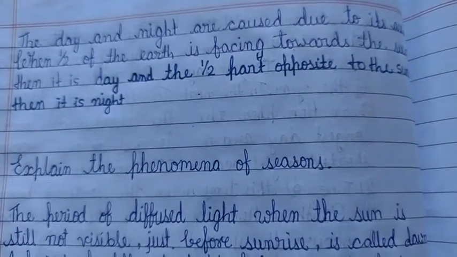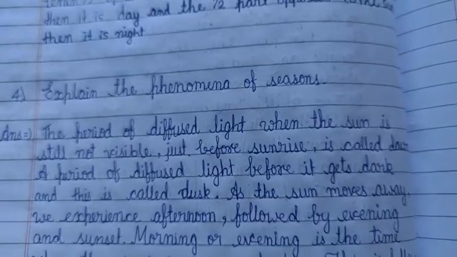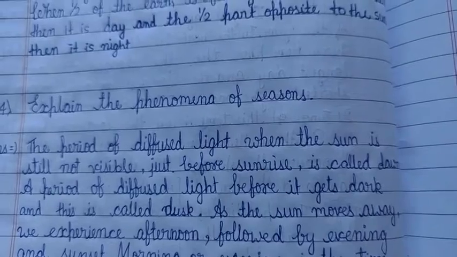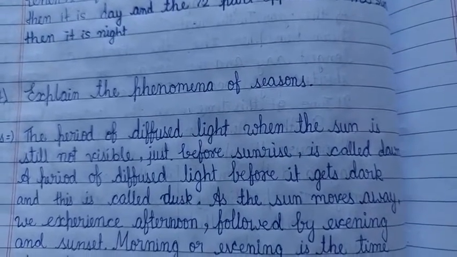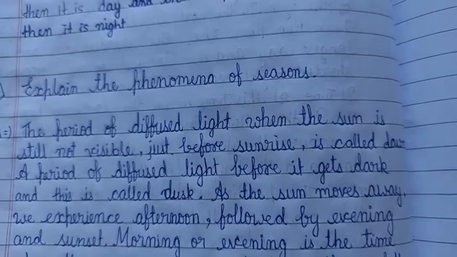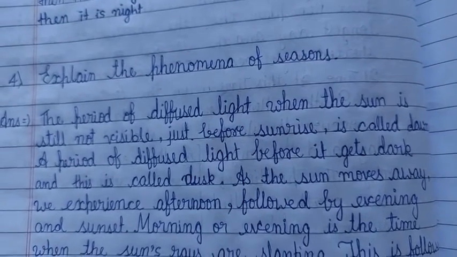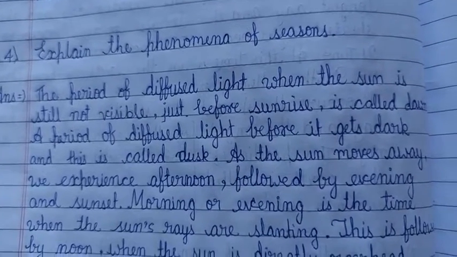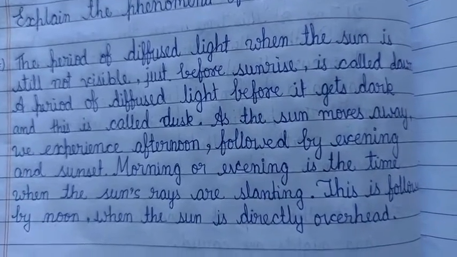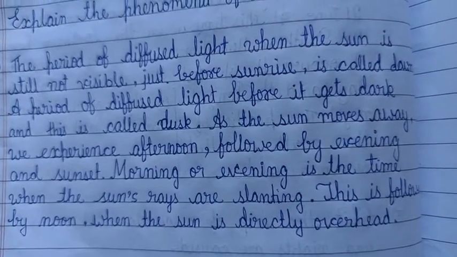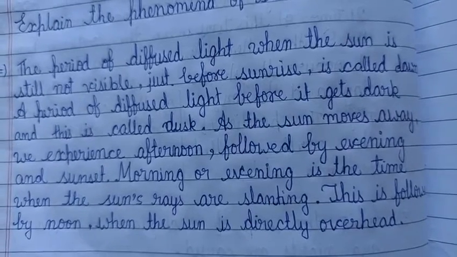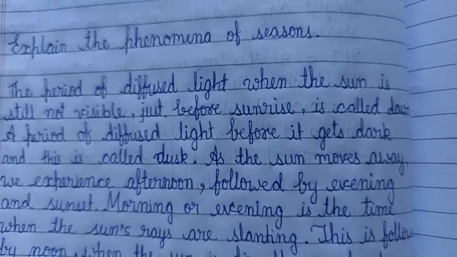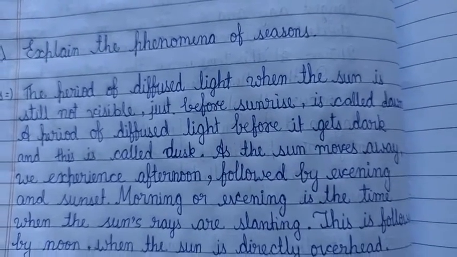Now explain the phenomenon of season. The period of diffuse light when the sun is still not visible just before sunrise is called dawn. A period of diffuse light before it gets dark is called dusk. As the sun moves away, we experience afternoon followed by evening and sunset. Morning and evening is the time when the sun rays are slanting. This is followed by noon when the sun is directly overhead. And this is the phenomenon of season.